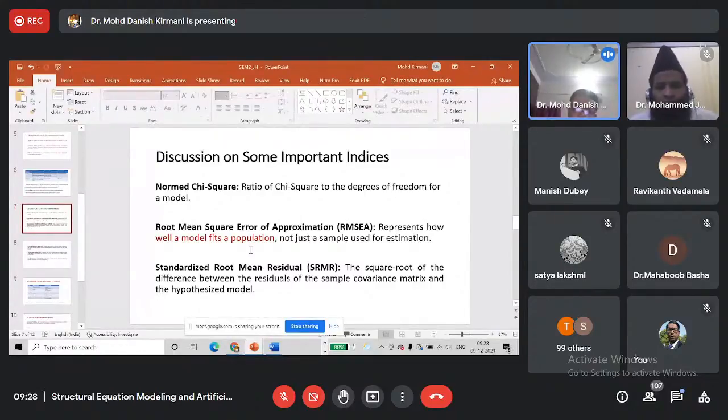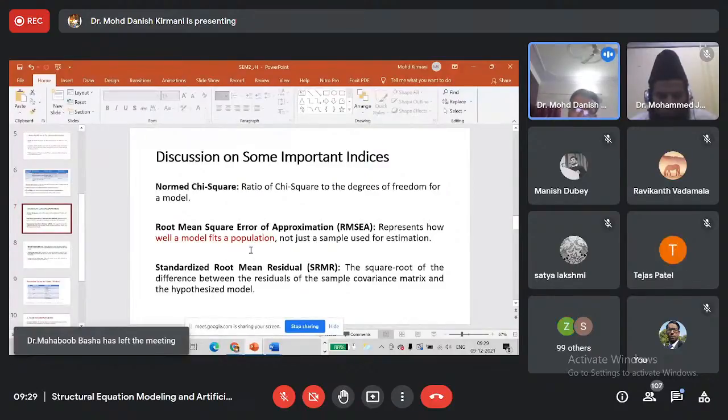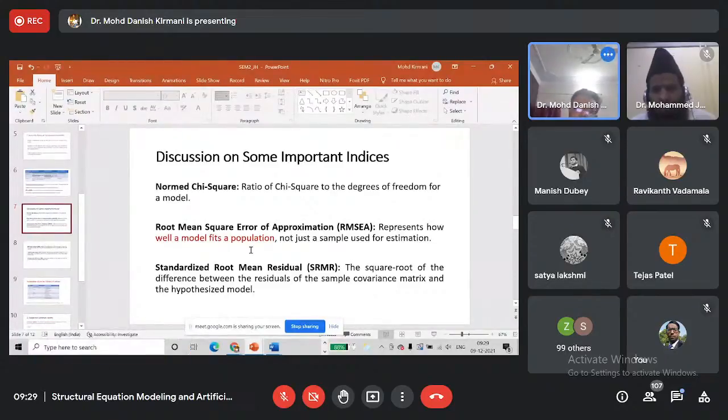If the RMSEA index is good, we are getting an acceptable value for RMSEA, then we can generalize our findings for the population, because this index is not sensitive to the sample size. So if we are getting good values for RMSEA, then it will be easier for us to generalize for the whole population.